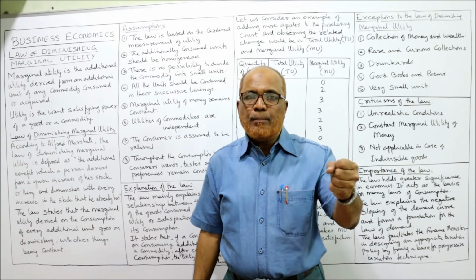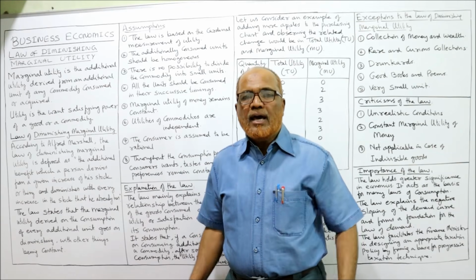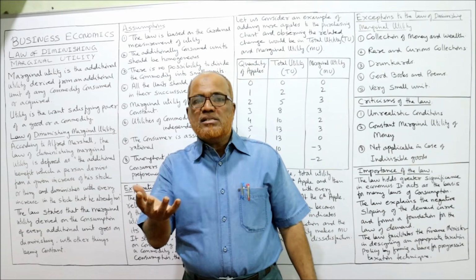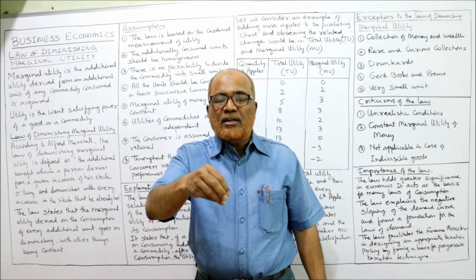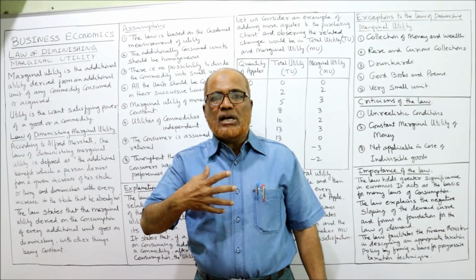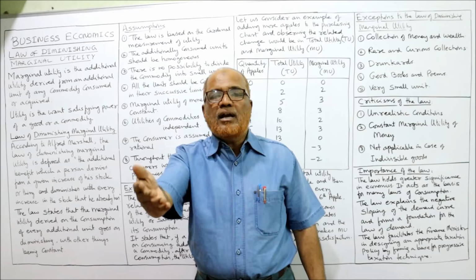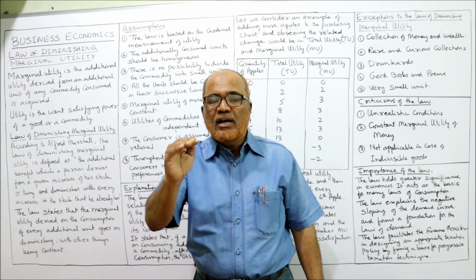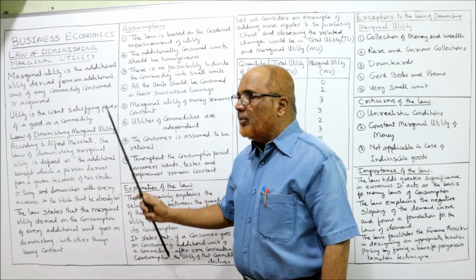Example, just now I have given an example, a person is hungry. When he is provided food, as soon as he consumes the food, he will get more satisfaction. Subsequently, if he takes another food, then definitely his satisfaction will decline. So here, the law of diminishing.